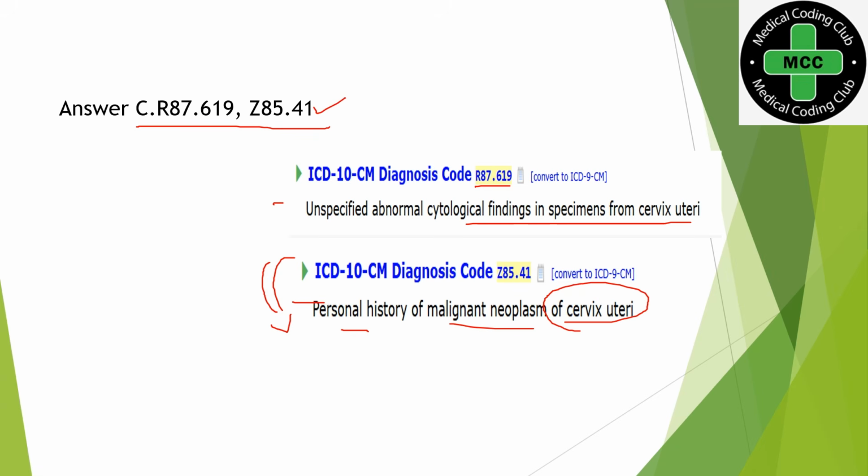So whenever we are coding, we need to follow the coding guideline. Once you apply the coding guideline, only then can you choose the correct answer. If you don't know this particular coding guideline, what you will do is see the word adenocarcinoma and choose the adenocarcinoma ICD code. That is not the thing. Here we have to apply the guideline and then select the answer. So I hope it is clear. So next question.